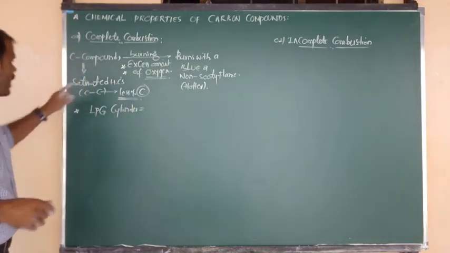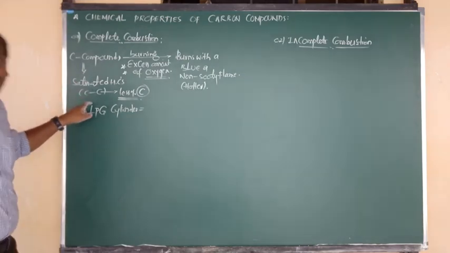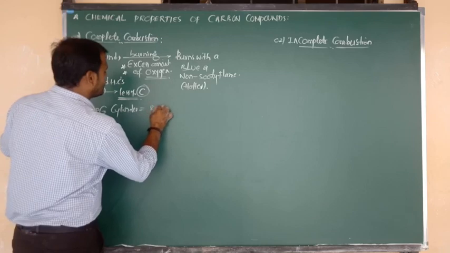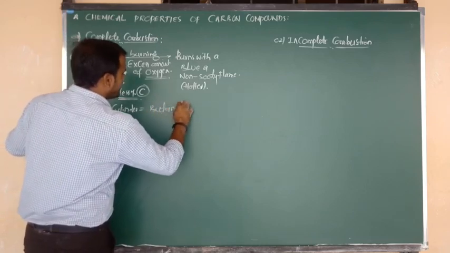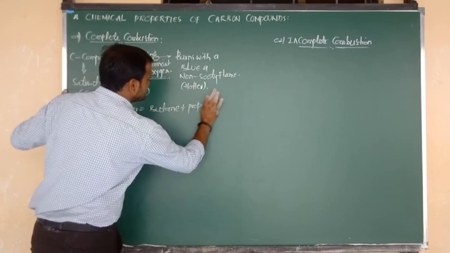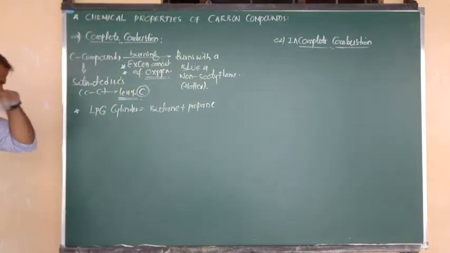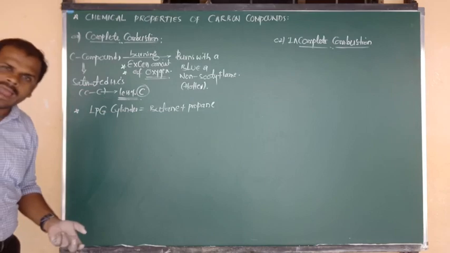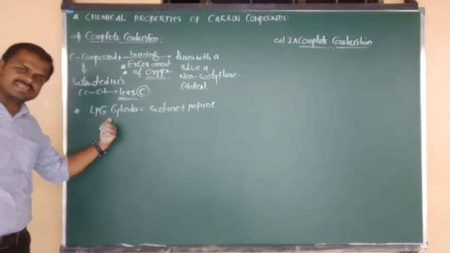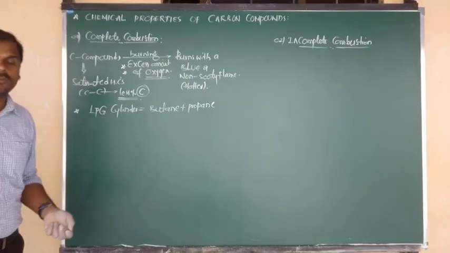Sir, what are the saturated hydrocarbons present in the LPG cylinder? One is butane, and we can consider one more, which is propane. One is butane and one more is propane. Both are saturated hydrocarbons. When these two fuels are mixed in the LPG cylinder, that is what we use at home for domestic purposes.